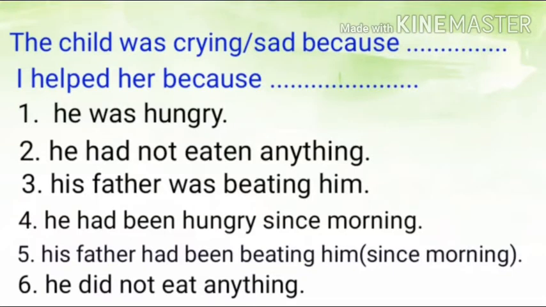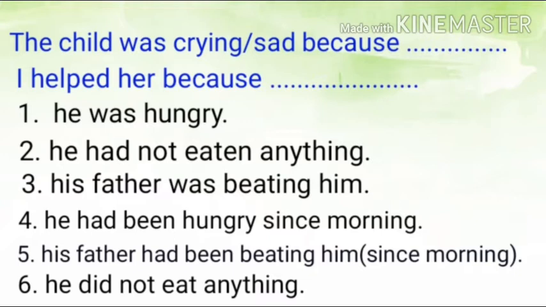Try putting all the options in both the blank spaces and see the meaning of the sentence. Now let's complete the first sentence. The child was crying because he was hungry. The child was crying. Why? Because he was hungry.